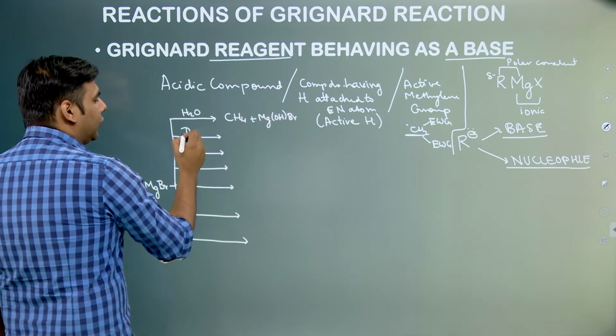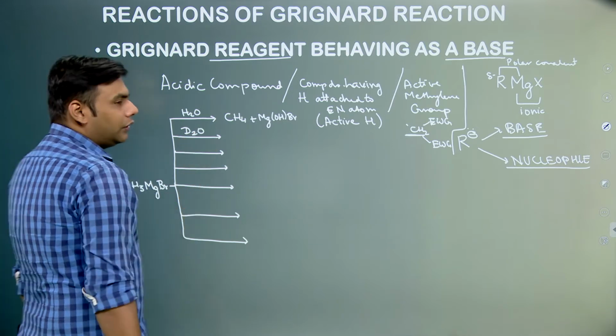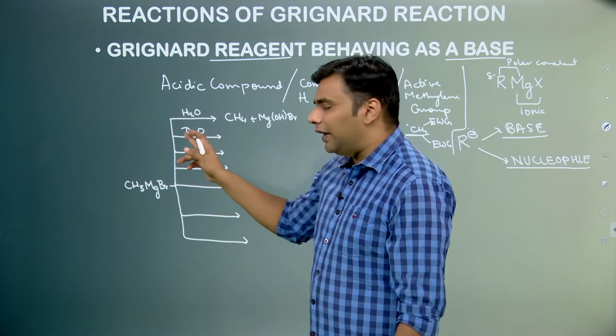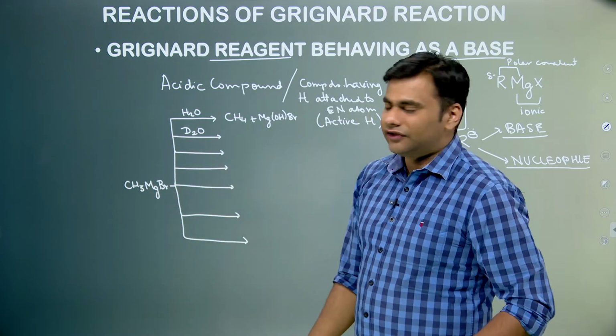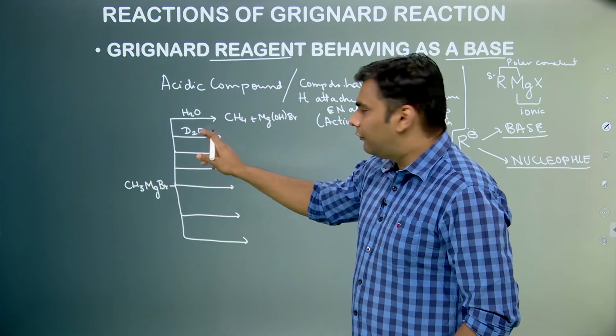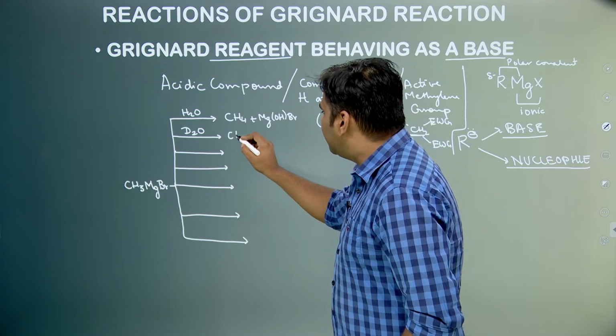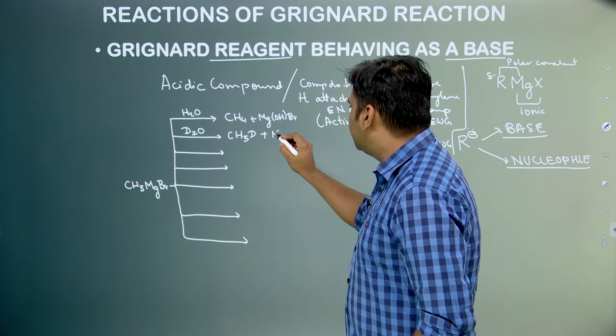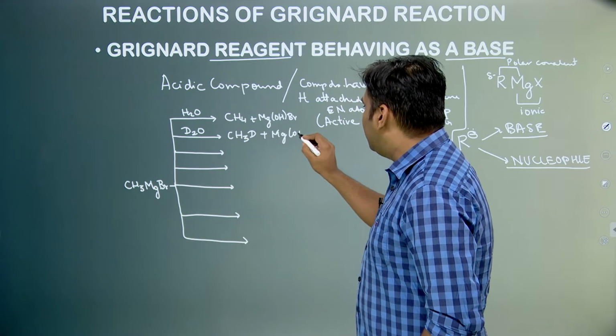Suppose we react this with D2O. In D2O also, D, which is an isotope of hydrogen, is attached to electronegative atom. So this has some acidic strength. So D plus will be released from here and it will combine with CH3 negative and form CH3D plus MgODBr.